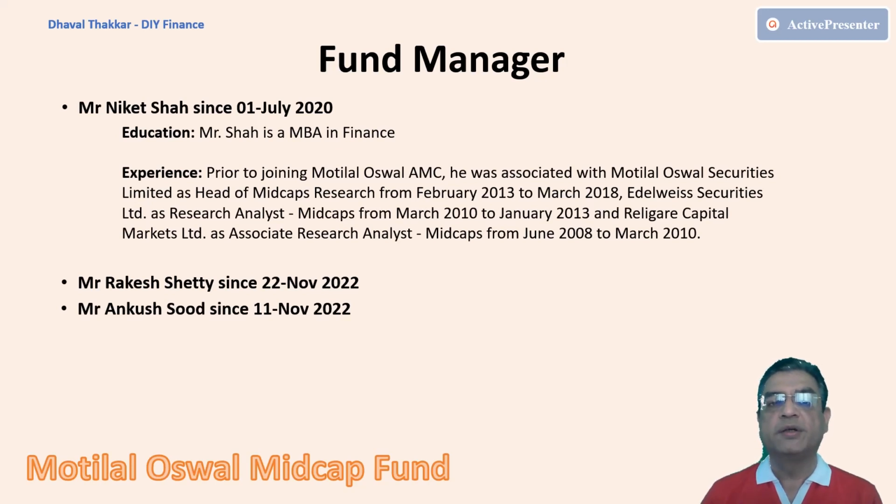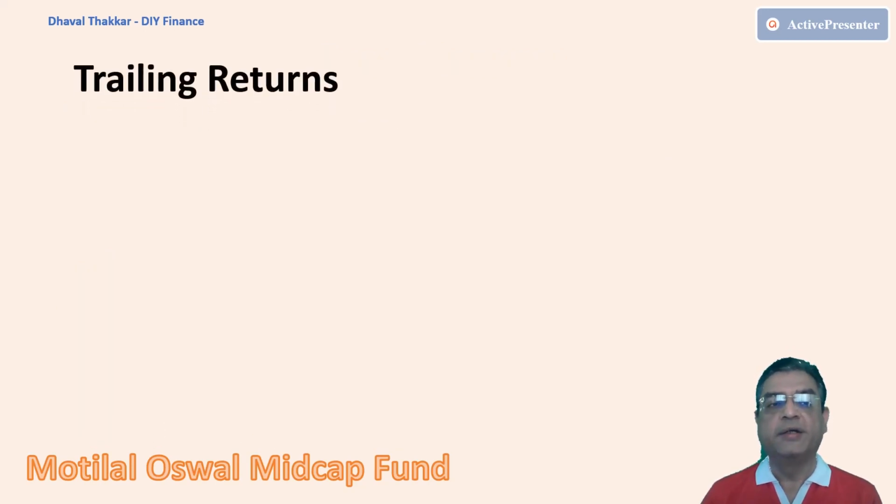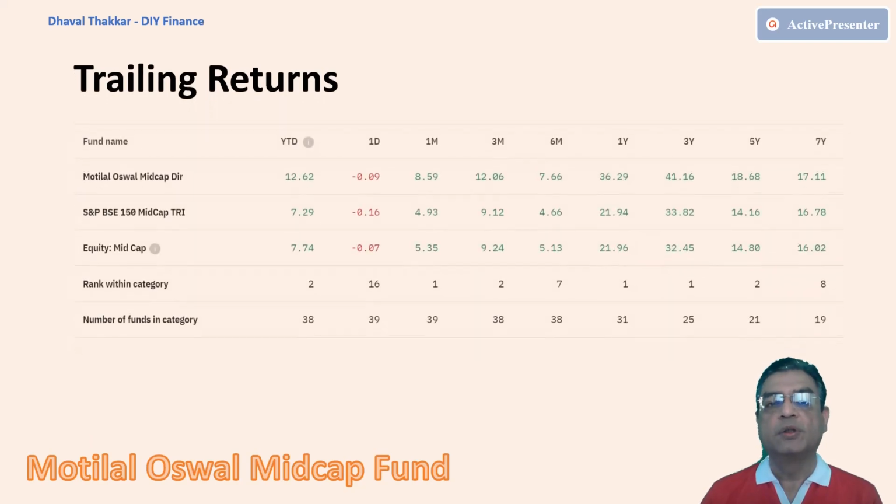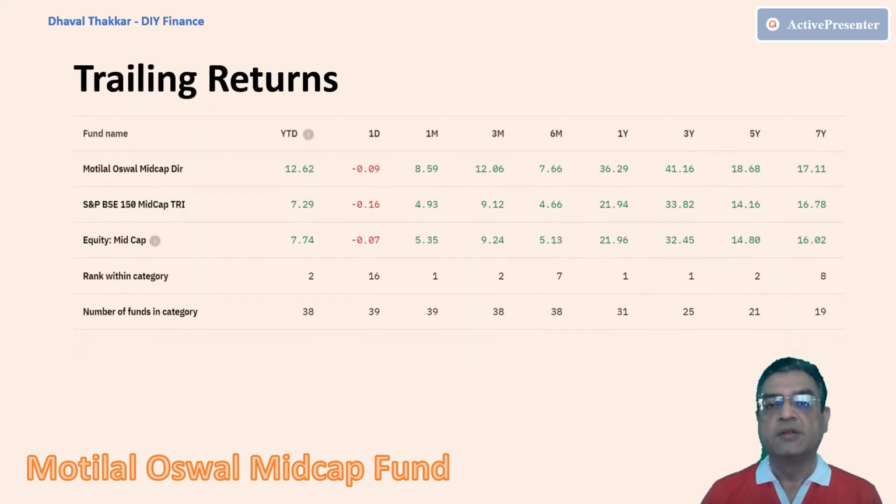So now let's compare the returns. Firstly, the trailing returns. Here if you observe the long-term performance, that is 5 years and 7 years, the fund has an average performance and is able to beat its benchmark and category with a very small margin. But when we compare the short-term performance, that is the last 3 years, when Mr. Niket Shah has taken over as the fund manager, the fund's performance is quite excellent and is able to beat its index and the category with a huge margin.